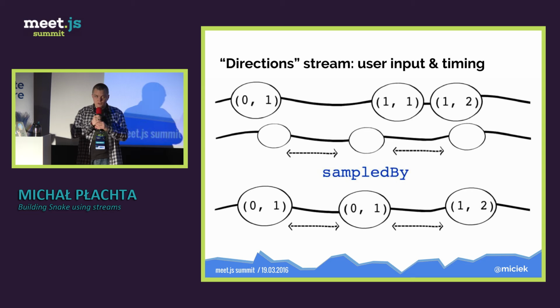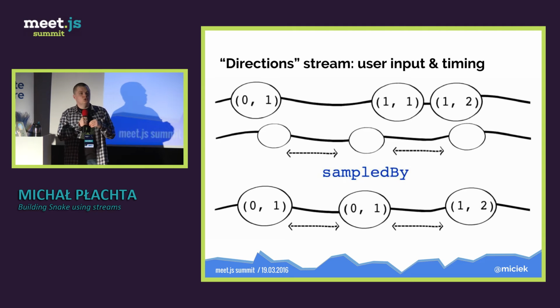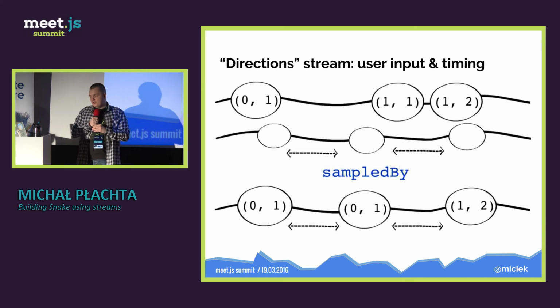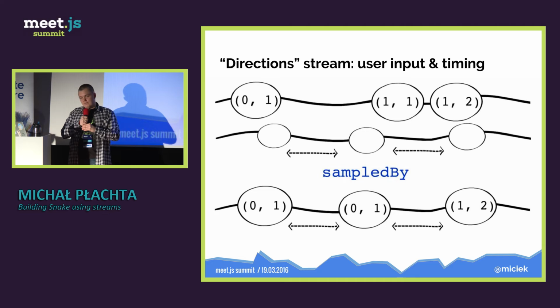We can, of course, sample our new direction stream. So we are taking our ticks, the tick stream, which is an empty object each 100 milliseconds, as a sampling method. So each time a new value appears on the sampling input stream, we get a new value for our new stream from the last value from the input stream.